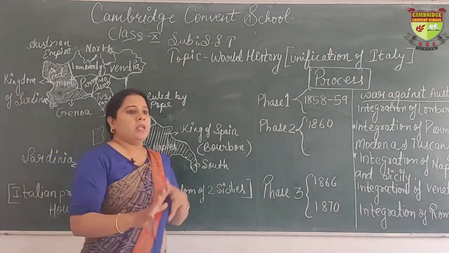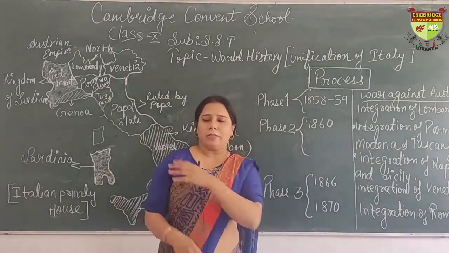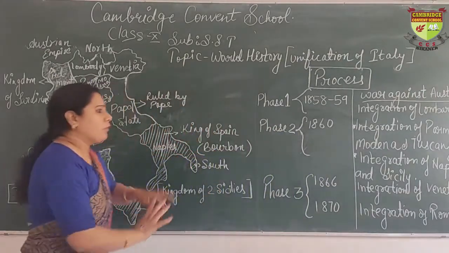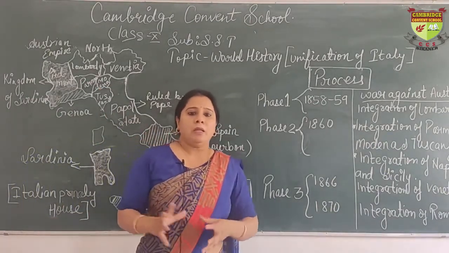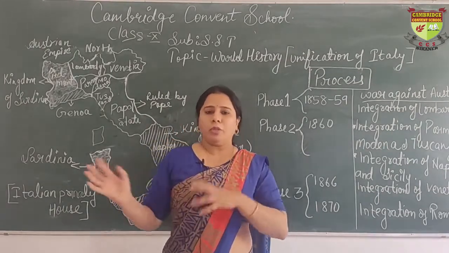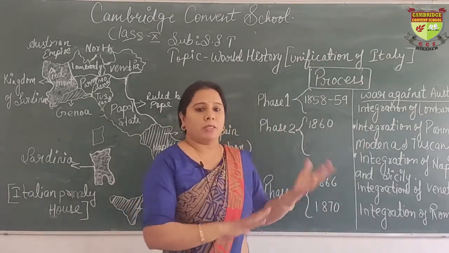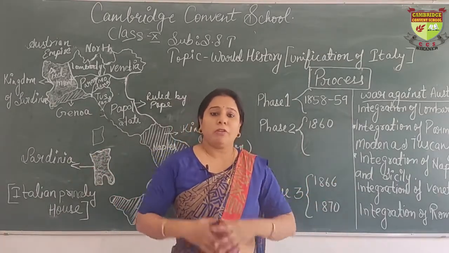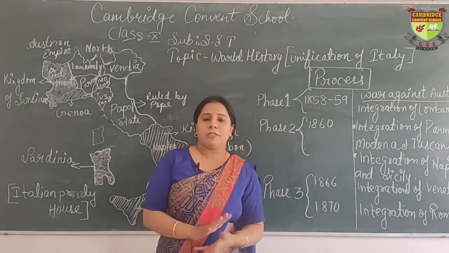Now what happened when Napoleon Bonaparte conquered some part of Italy? This part of Italy was conquered by Napoleon Bonaparte and was merged into France. Now what happened when Napoleon came into power? He promoted trade and started free trading between the states. What happened when people started moving from one state to another for trading purposes? There was interaction between the people, and an exchange of their culture, their religion, their traditions.